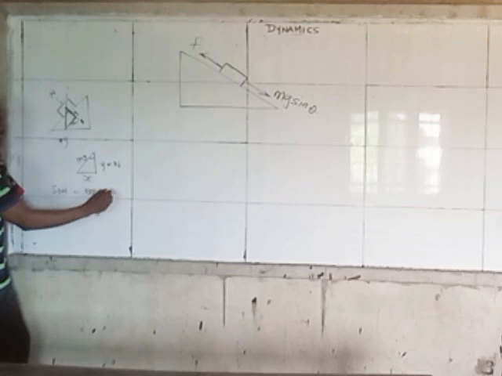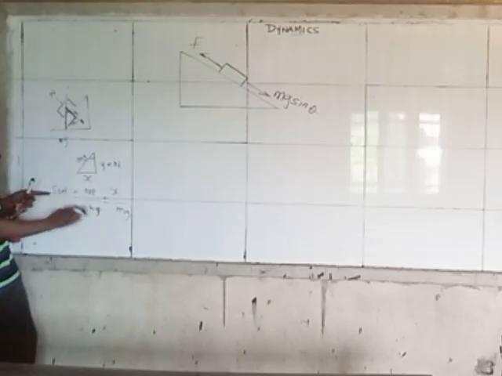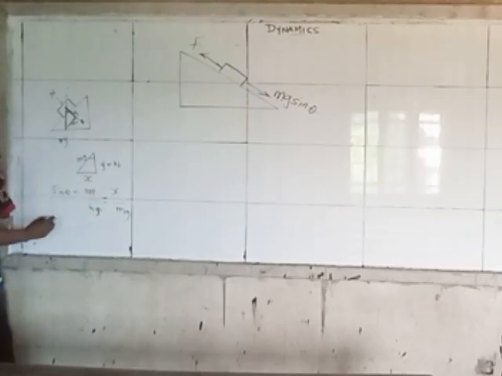The opposite here is x. The hypotenuse is mg. So this is sine theta. Making x subject of the formula, you now have mg sine theta equals x.